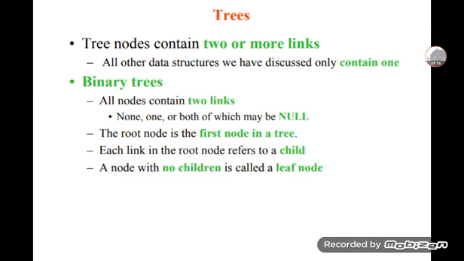And then each link in the root node refers to a child. Every link in the root node leads to a child node. A node with no children is called a leaf node. If a node in the tree has no children, it is called a leaf node.